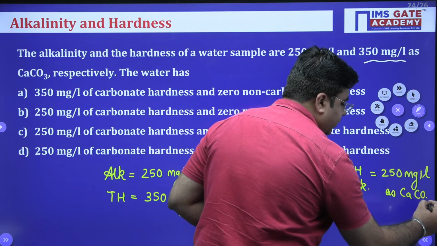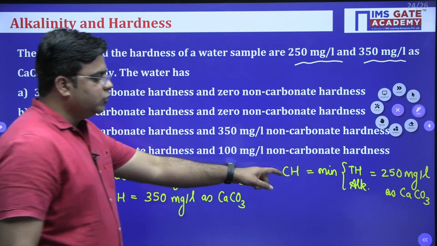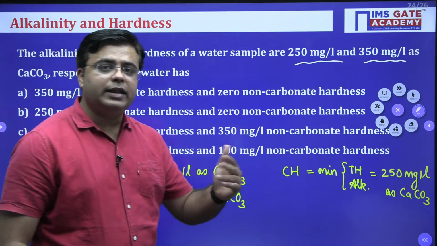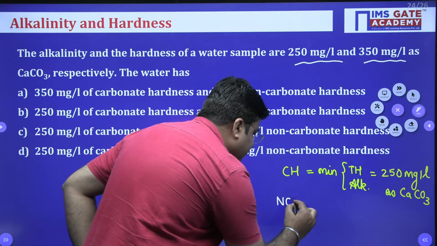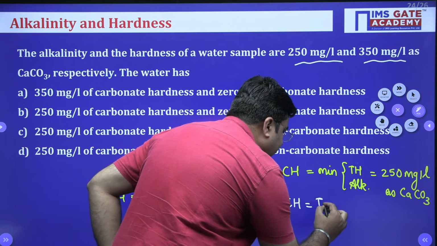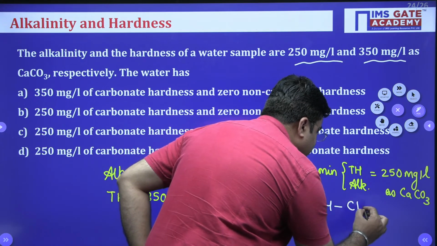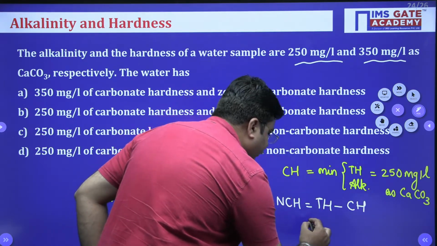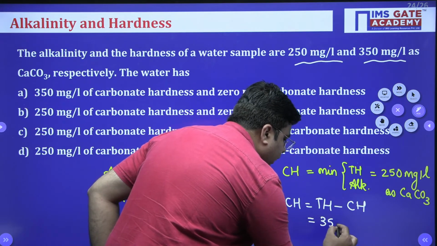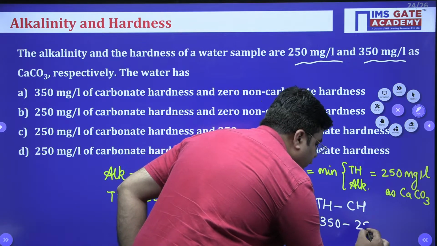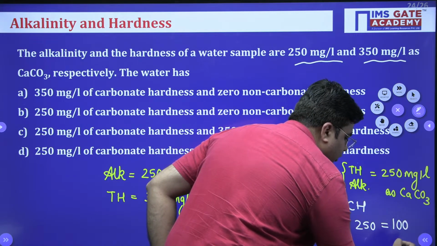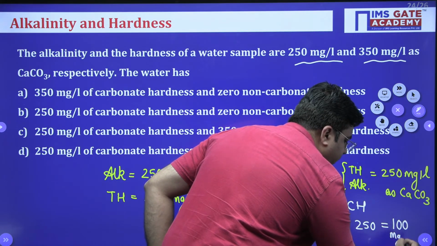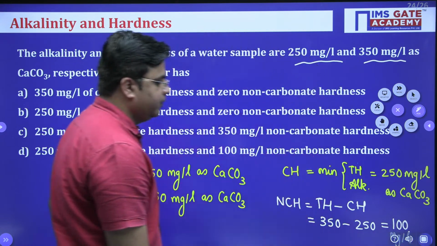Now once you know the carbonate hardness, you can calculate the non-carbonate hardness. So non-carbonate hardness is equal to total hardness minus carbonate hardness. Total hardness is 350 and carbonate hardness is 250. So non-carbonate hardness comes out to be 100 milligram per liter as CaCO3.